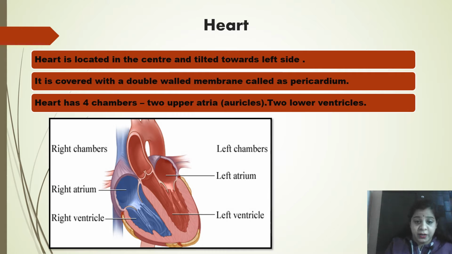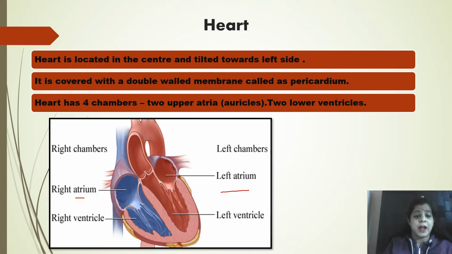You can see in the picture given below that this is the right atrium and this is the left atrium. You can also call them left ventricle and right ventricle respectively. There are two lower ventricles. The lower portion of the heart is divided into two chambers, that is right ventricle and left ventricle. Likewise, the heart has four chambers, two upper and two lower.